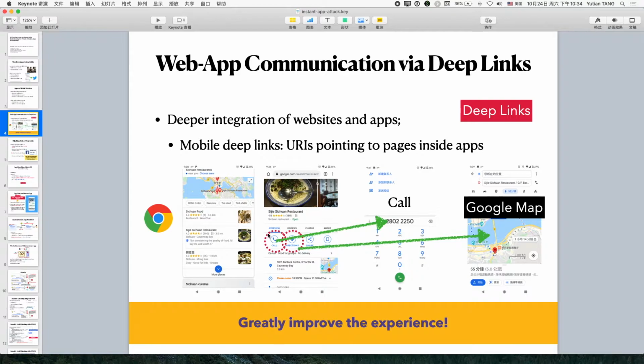If we click the call button, it will redirect to the phone call app. If we click the direction button, it will use the default map to show the direction. Thus, it jumps starting from the web page and then moves to a specific app. This action is fully performed by the deep link.